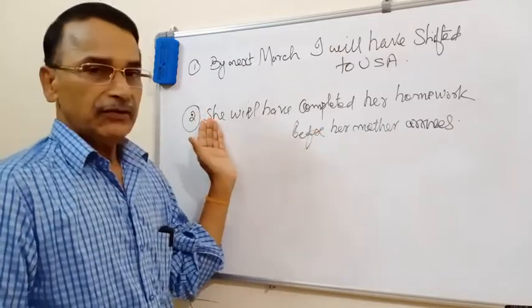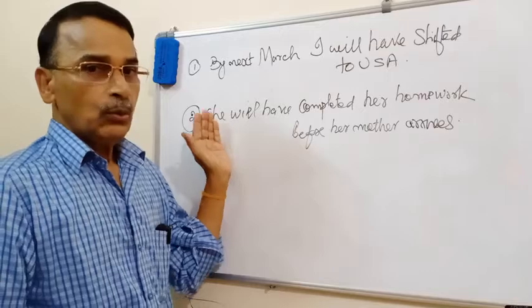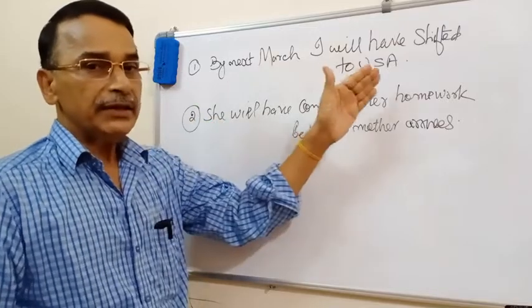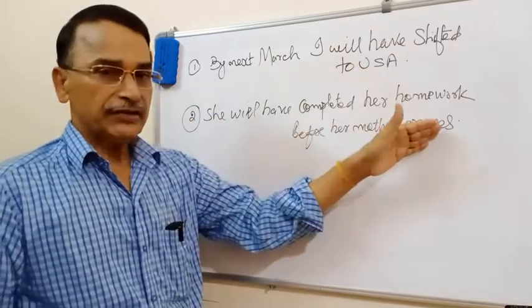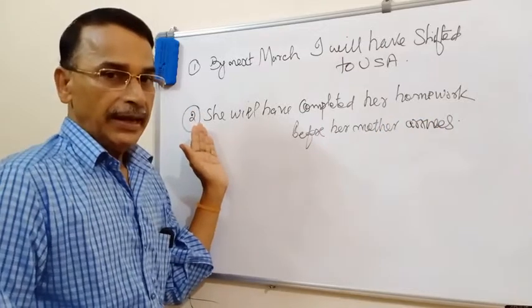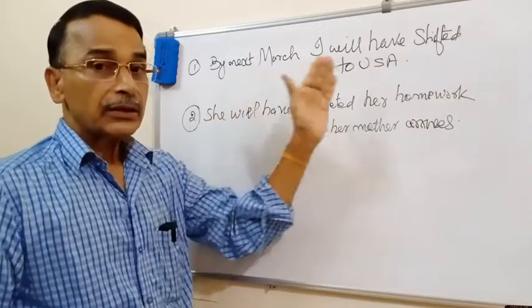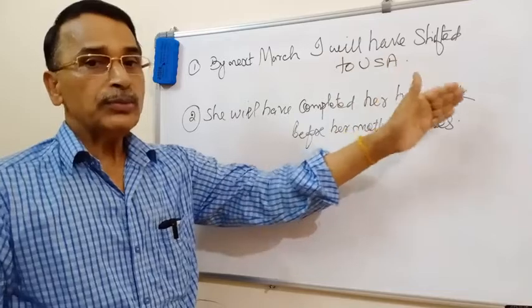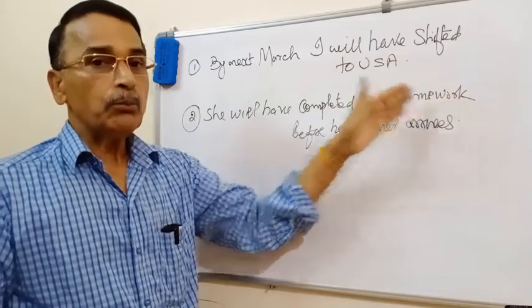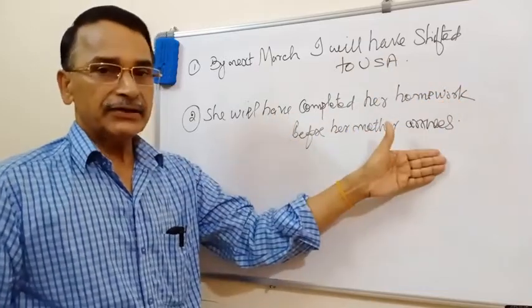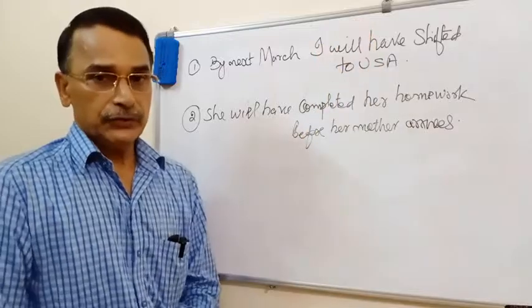This action will be completed before this action. An action that will be completed before another action in the future.